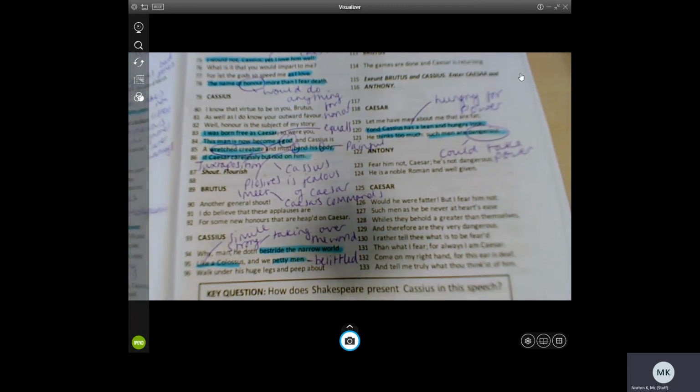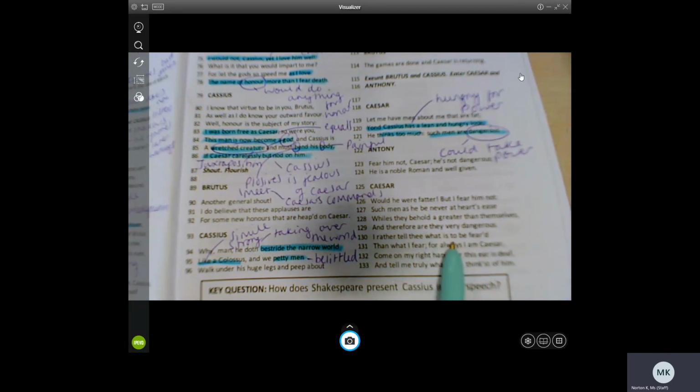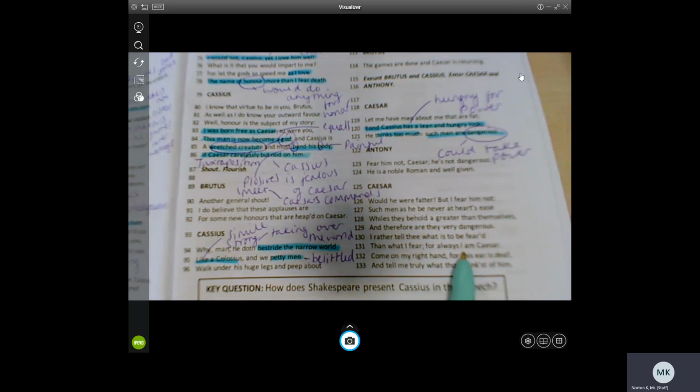Would he were fatter. So he's trying to say, like, I wish he looked happier. I wish he looked more healthy and didn't look like he was greedy for my share of the power. But I fear him not. Such men as he be never at heart's ease, whilst they behold are greater than themselves, and therefore are they very dangerous. I rather tell thee what is to be feared than what I fear. For always I am Caesar. Come on my right hand, for this ear is deaf, and tell me truly what thou thinkst of him.